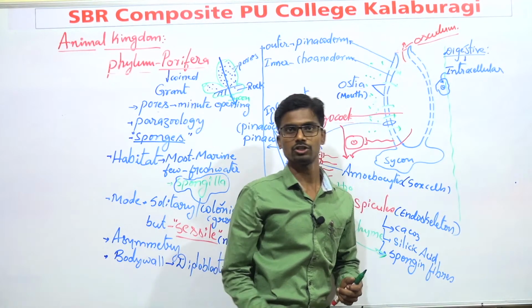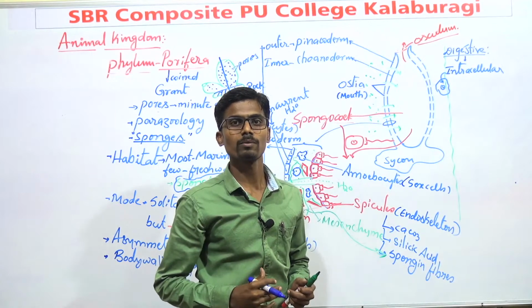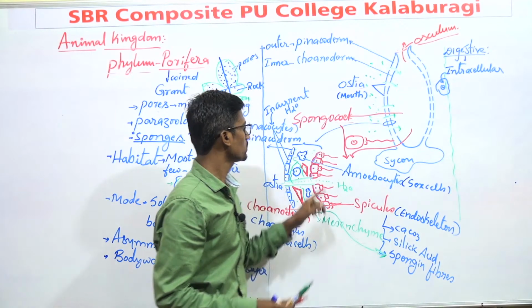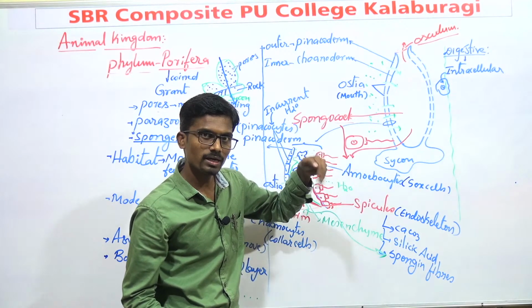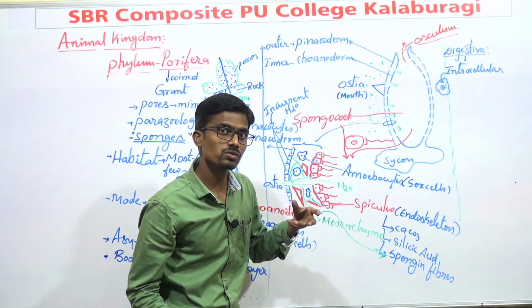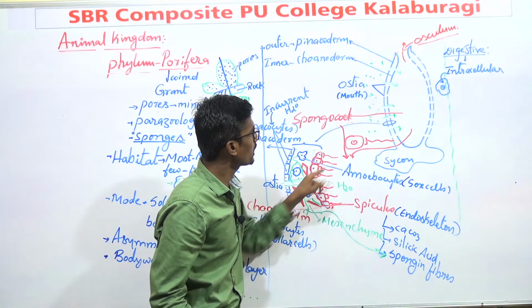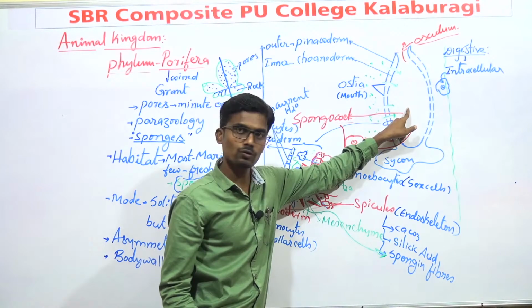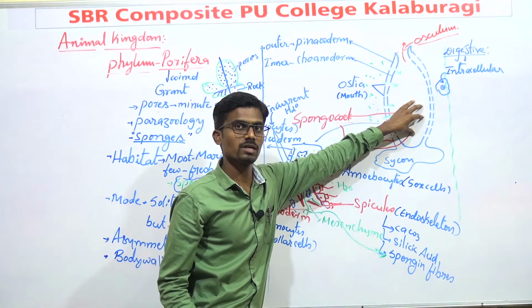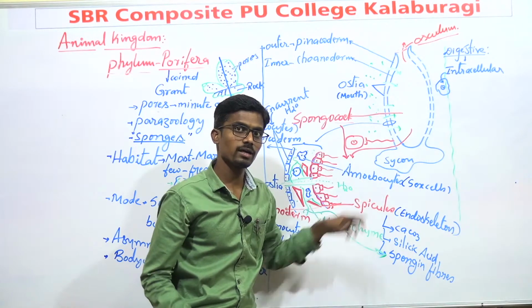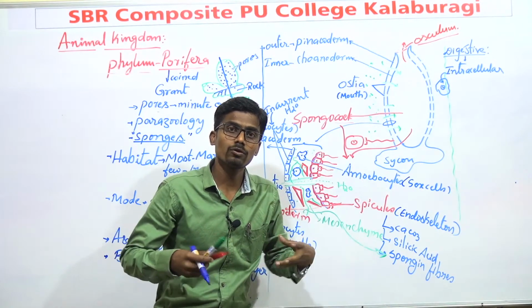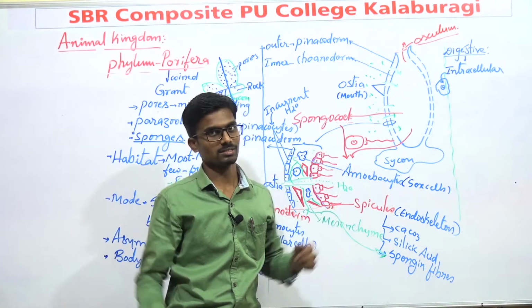It is known as intracellular digestion. How does the process take place? These choanocytes beat continuously and create a water current. That force of water collects the water into the spongocoel, and these amoebocytes circulate the food to the various cells.